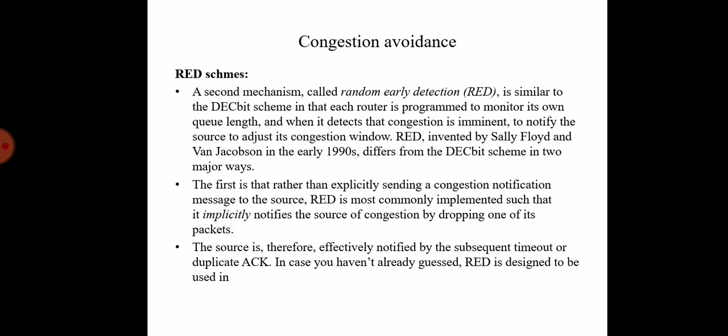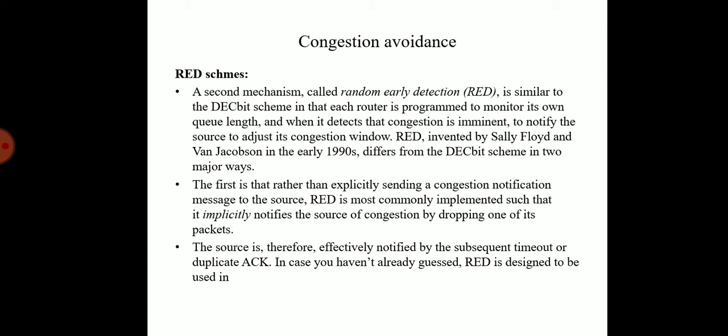And then the RED scheme. In RED, which stands for random early detection, the main idea is to provide congestion control at the router for TCP flows. It is based on the DECbit scheme and was designed to work well with TCP. RED notifies the sender by dropping packets. The packet dropping probability is increased as the average queue length increases. The moving average of the queue length is used to detect long-term congestion while allowing short-term bursts to arrive.